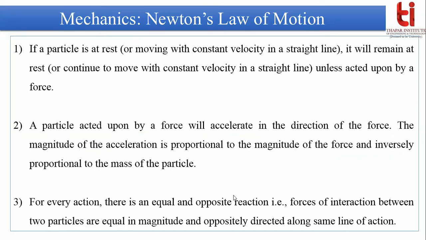Then comes the third law of Newton, and in this third law, Newton states that for every action there must be an equal and opposite reaction. That means the forces of interaction between two particles are equal in magnitude and oppositely directed along the same line of action. Suppose you are applying some force, let's say on a wall. Then this wall will exert an equal and opposite force. So this will be the normal reaction R, and this will be your force. So F will be equal to R.